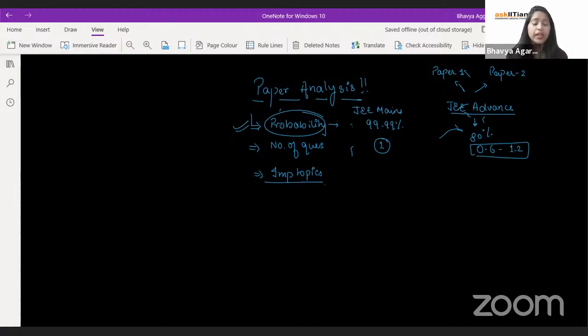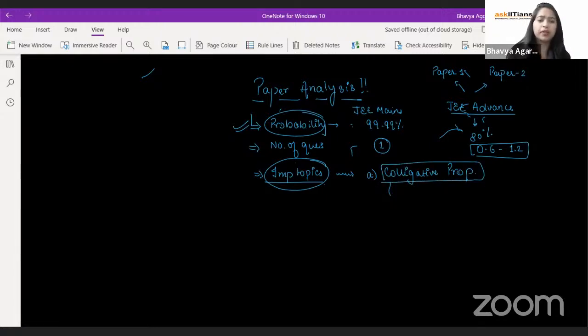The third question is, what are the important topics? Since you are telling us the analysis, you should be telling us the important topics. So the important topics from this chapter are very straightforward. First, mostly the questions come from colligative properties, the hot favorite topic of JEE. You are already aware of the 4 colligative properties: elevation in boiling point, depression in freezing point, relative lowering of vapor pressure, and osmotic pressure.